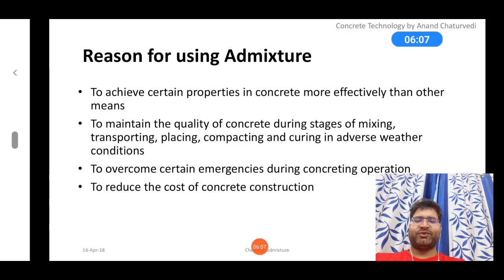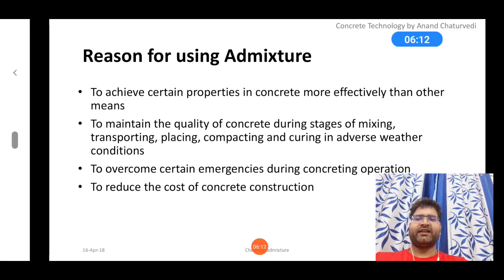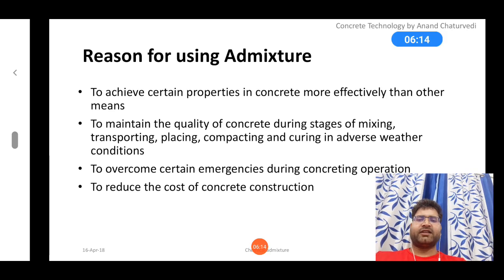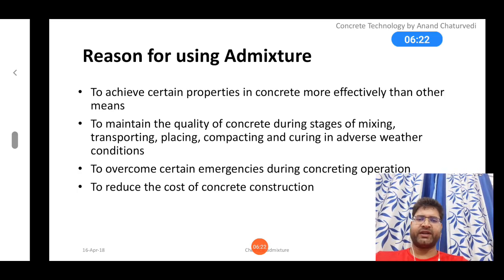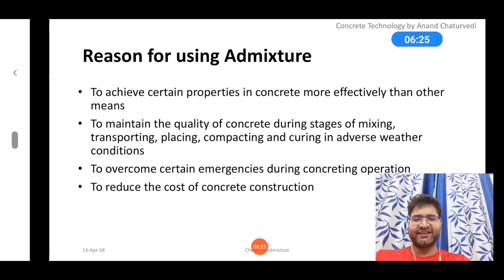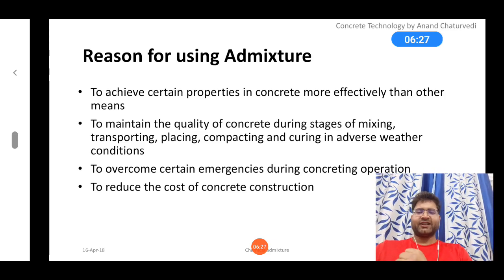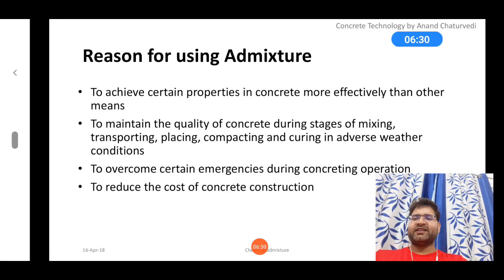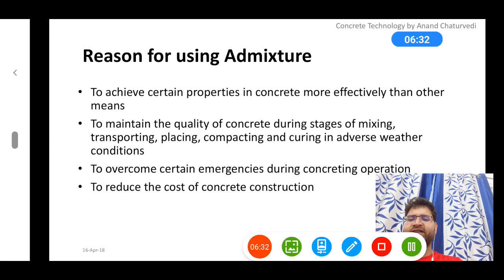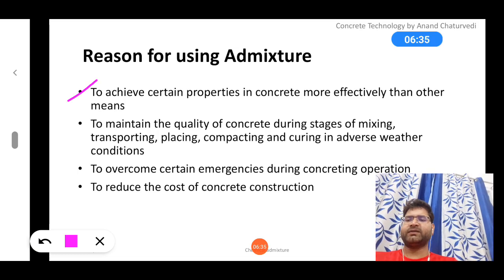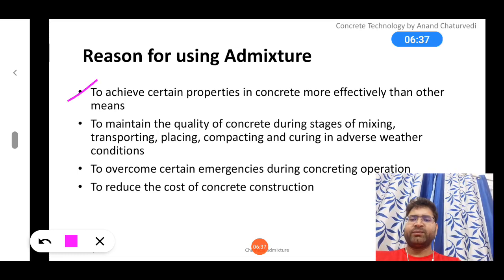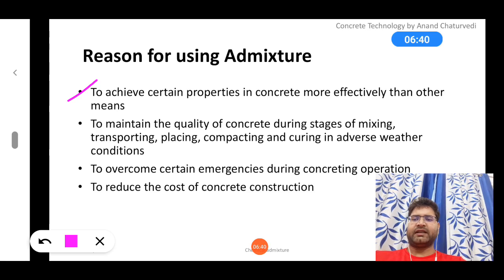The first question which might be coming to your mind is, what is the reason for adding admixture? If cement, coarse aggregate, fine aggregate and water can produce a better mix by selecting an appropriate design process, then why is there a need to add some extra things? So the reasons for using admixtures, let us understand one by one. Point number one, to achieve certain properties in concrete more effectively than by other means.